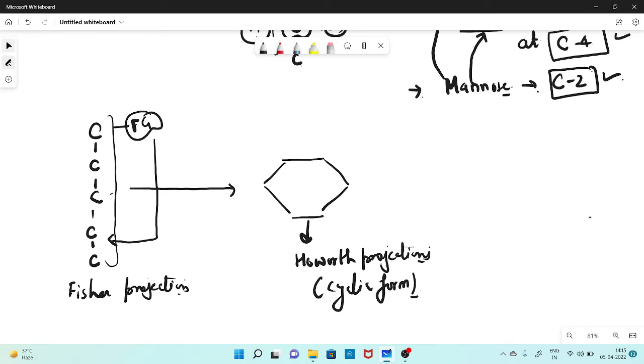Now these cyclic forms, if there are 5 atoms in the ring, 1, 2, 3, 4, 5, they are called pyranose. For the hexoses, they are called pyranoses, and for the ketoses, they are called furanose. Right? Now, when these Haworth projections form, different types of configurations occur.